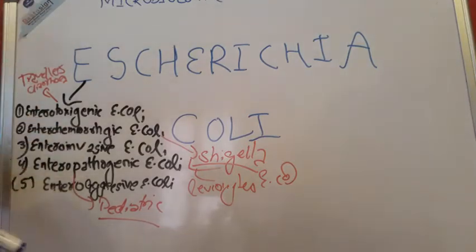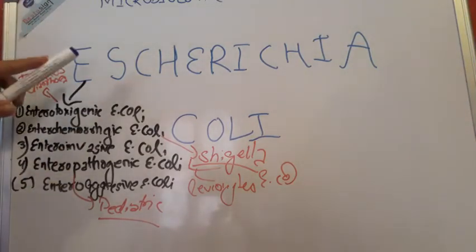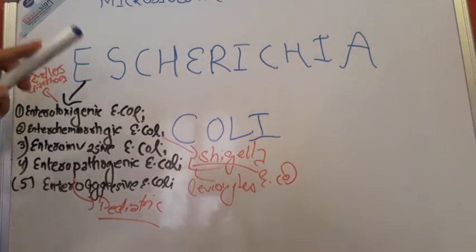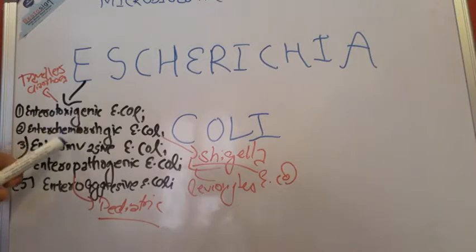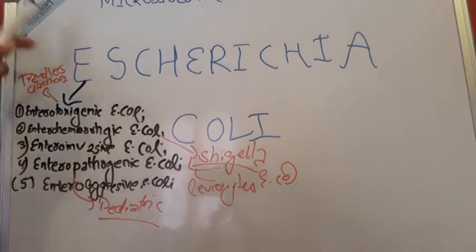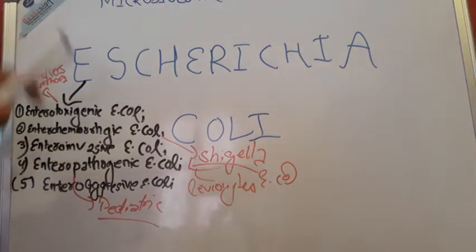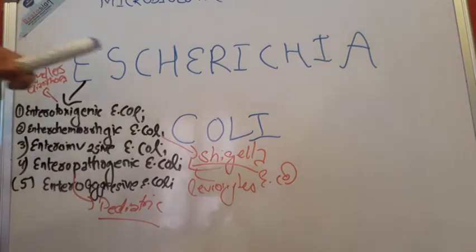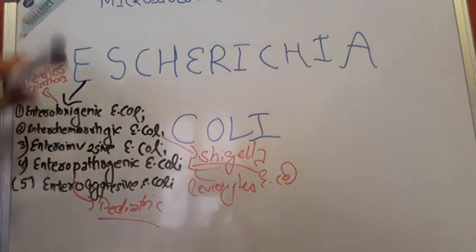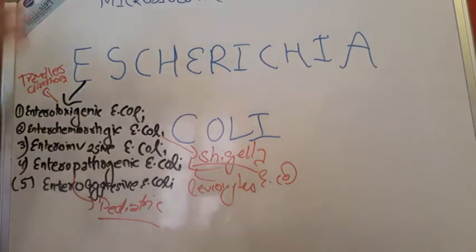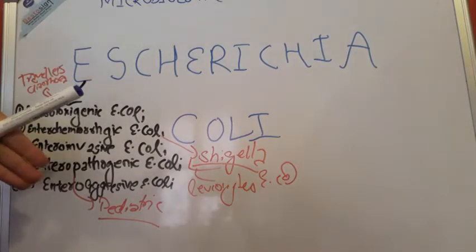So this is all about the E of the Escherichia coli. Once again, enterotoxigenic E. coli, enterohemorrhagic E. coli, enteroinvasive E. coli, enteropathogenic E. coli, and enteroaggressive E. coli. So five names, you have to know them, and you will not forget them when you have this mnemonic, that is Escherichia coli. In your exam hall, just write this and start remembering everything that we have learned in this video.